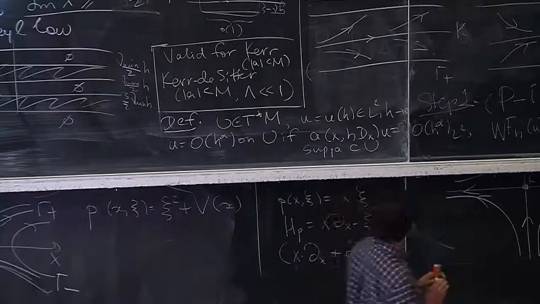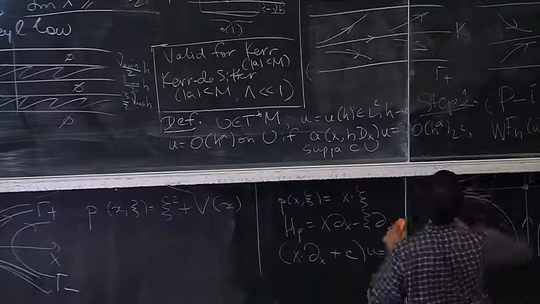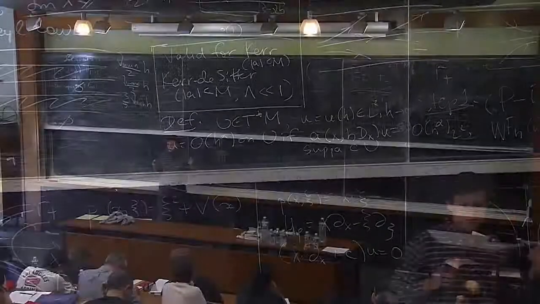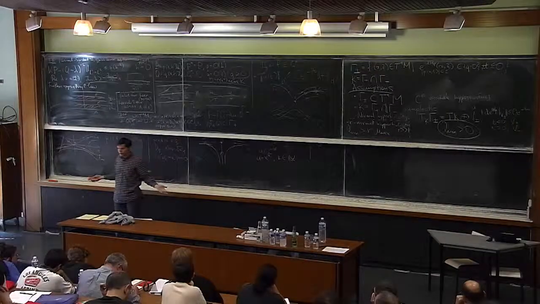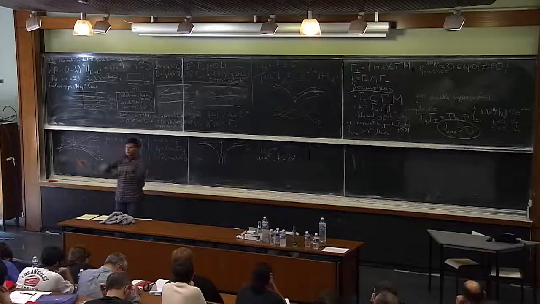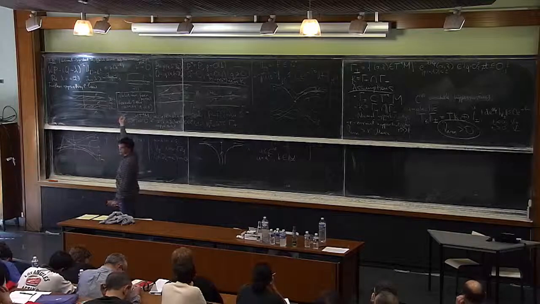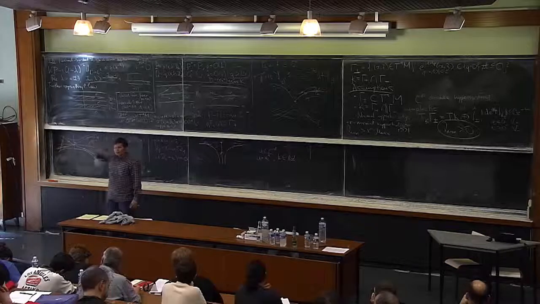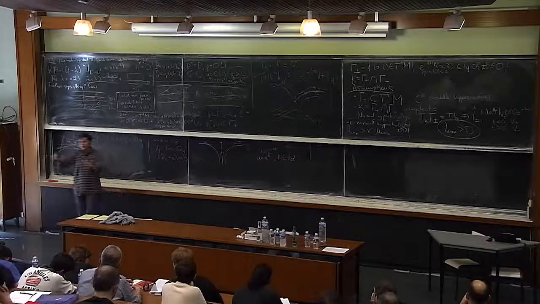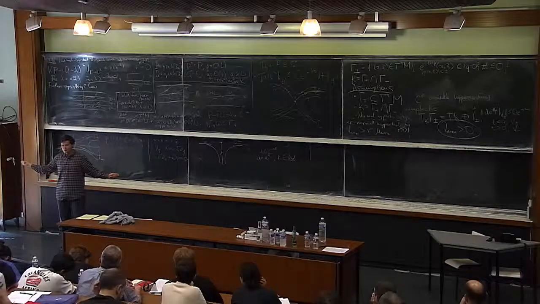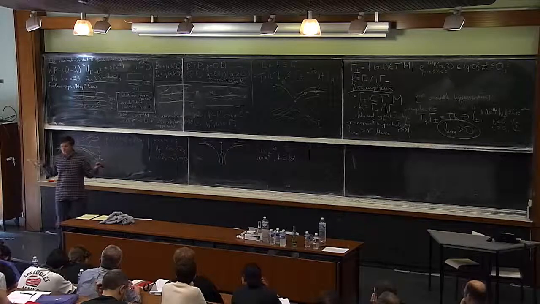So in particular, what we do in step 1 is, how do you prove an estimate like that? Well, you can do it by contradiction. Assume the estimate is not true. Then the estimate is only required to be true for h small enough. So then I can take a sequence of h's and a sequence of counterexamples where it's not true. I will suppress the sequence from the notation.